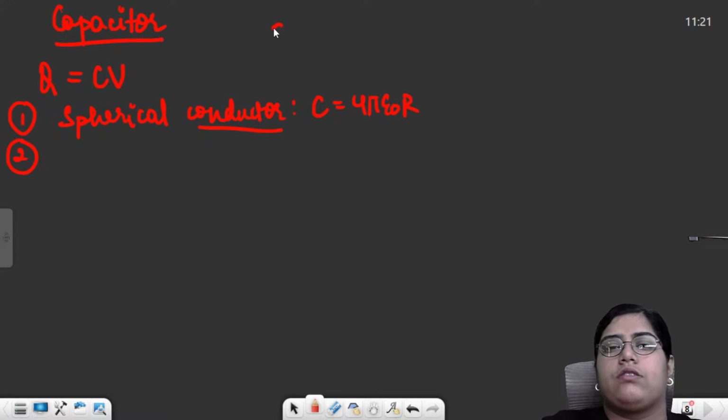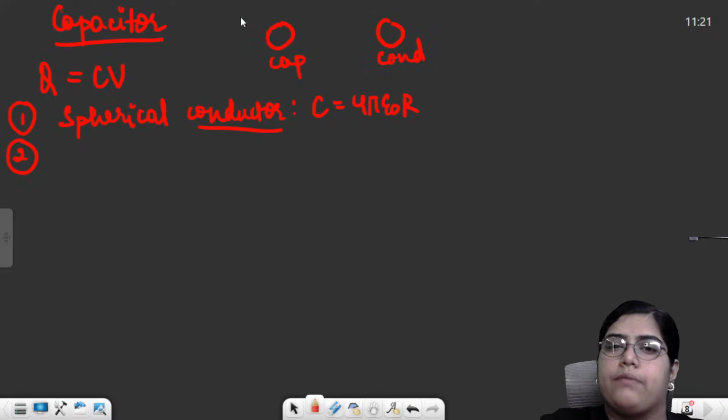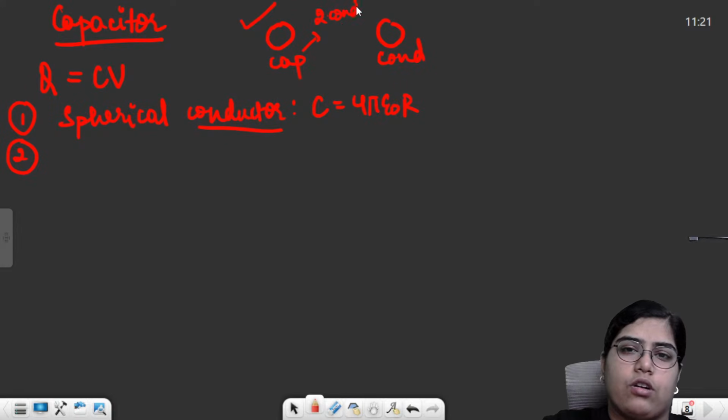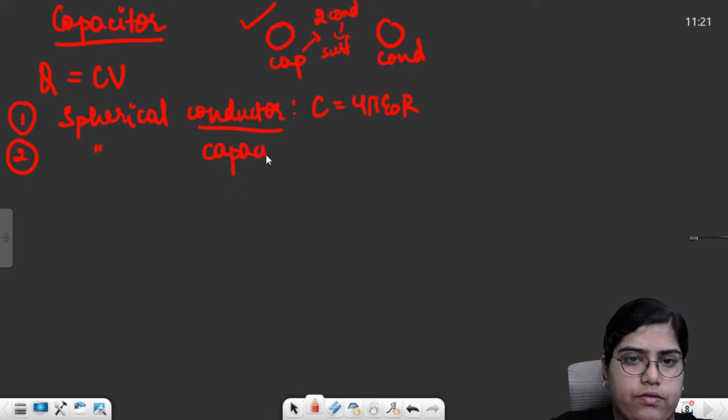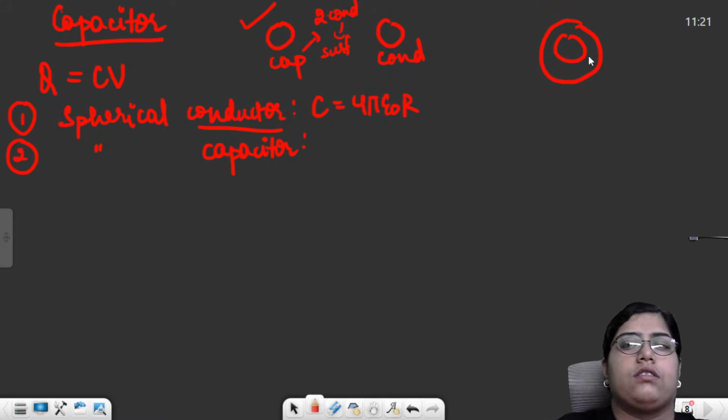A capacitor can simply hold a greater amount of charge. Take a same size capacitor and a same size conductor. This is a conductor, this is a capacitor. For the same size, a capacitor can hold more charge as compared to the conductor. Why? A capacitor will always comprise two conductors or two surfaces at least. So for a spherical capacitor, I have taken two conductors, and this setup becomes my capacitor.